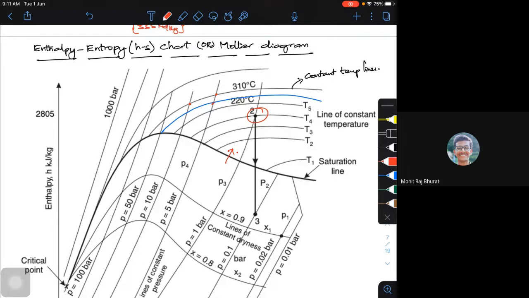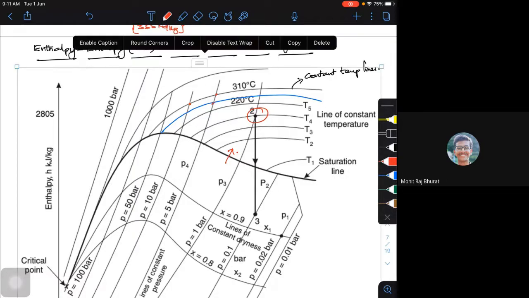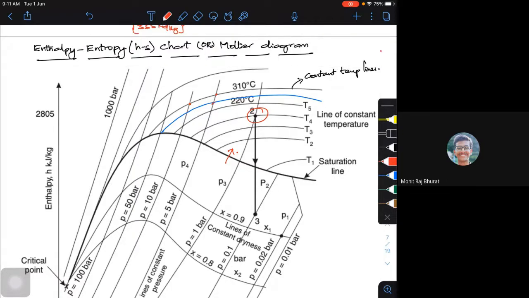But if I go with the steam tables, it is time consuming. If I use the Mollier diagram, I can do the same numerical in a faster manner. But we have to pay the penalty, maybe the accuracy level is lower. That's the only difference.